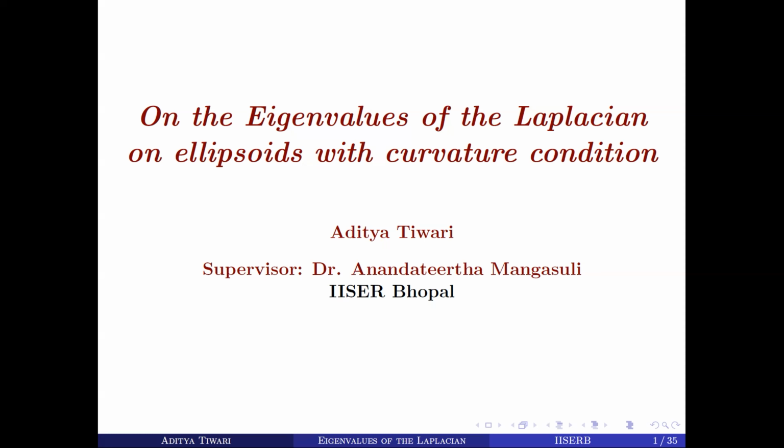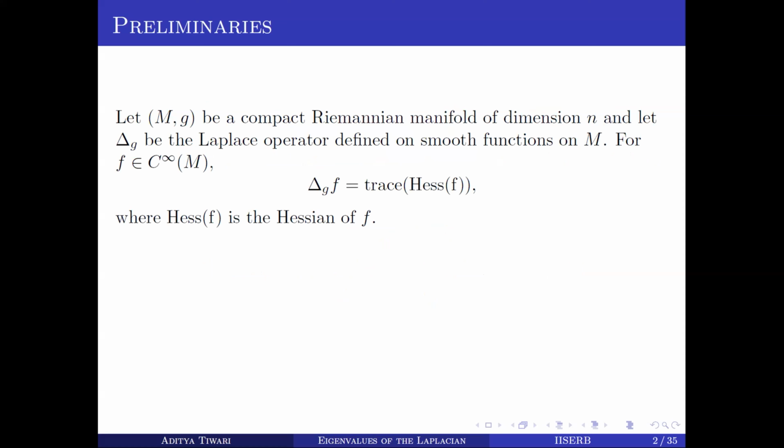First I will talk about some preliminaries, then the motivation behind the problem, then we'll see the statement of the main theorem, and then a rough sketch of the proof. We'll assume that (M, g) is a compact Riemannian manifold of dimension n, and Δ_g is the Laplace operator, which acts on the space of smooth functions on M.